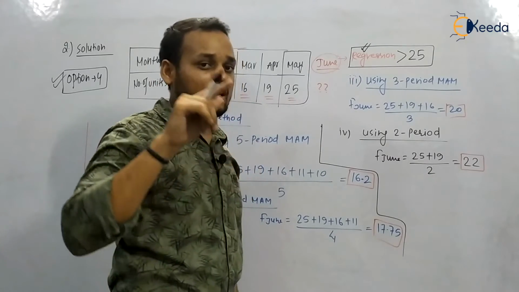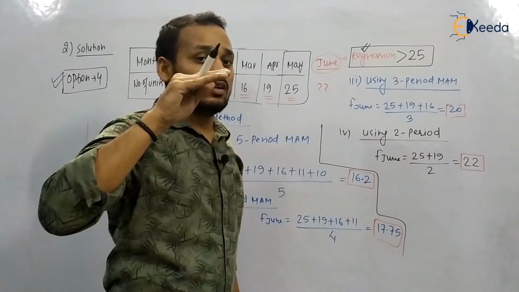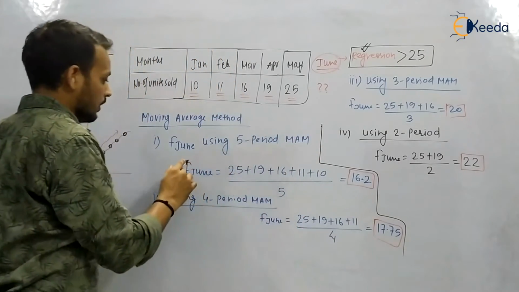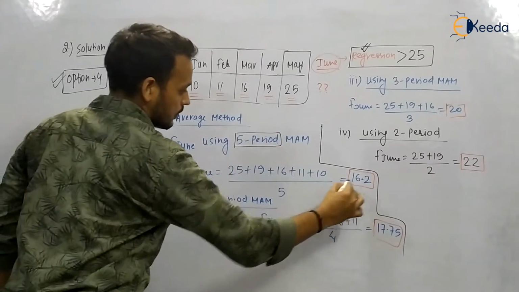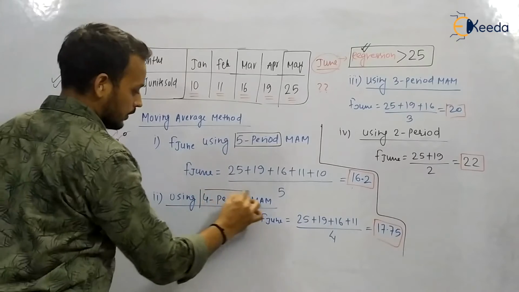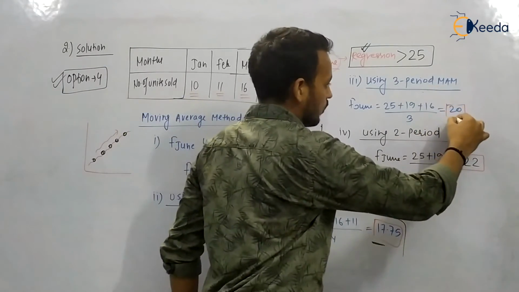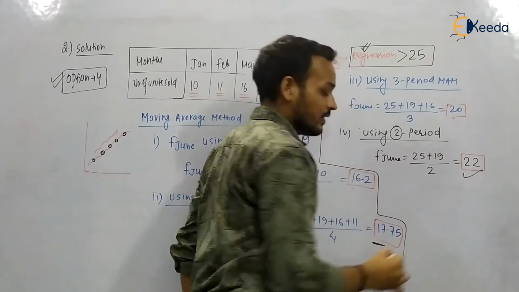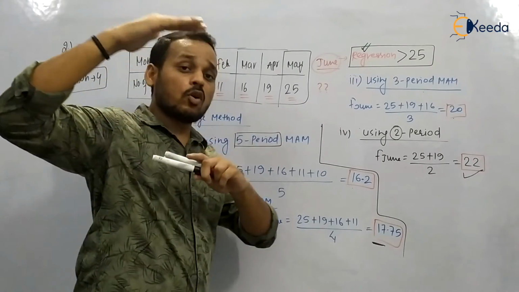Second option, higher the value of order n, the forecast will be higher by moving average method. You can see as the order is higher, it is the highest order, the forecast is 16.2; the order is decreased, the forecast is increased; order is again decreased, the forecast is increased; and when the order is the lowest, 2 period, the forecast is highest.